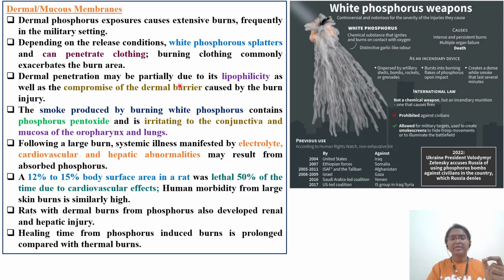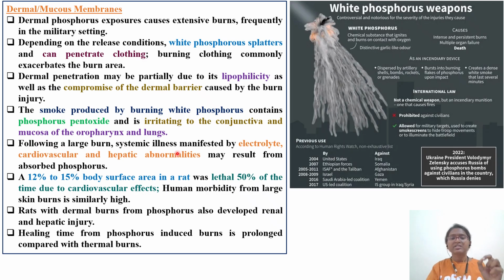Dermal penetration may be partially due to the lipophilicity of white phosphorus. It will compromise your dermal layer, because skin has various layers, percutaneous and subcutaneous layers, and they get disrupted. The smoke produced by burning white phosphorus will damage your eye also. It is irritating to the conjunctiva and mucosa of the oropharynx as well as your lungs.